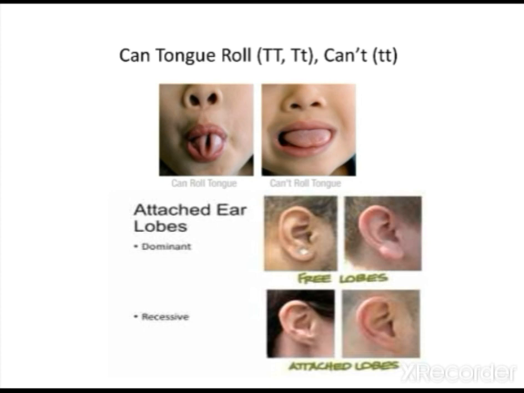This also you can observe among your family members. You can see the inheritance, whether your mother or father has attached or free earlobes, and also among your grandparents, brothers and sisters. Then you can come to a conclusion whether you have the dominant trait or the recessive trait.